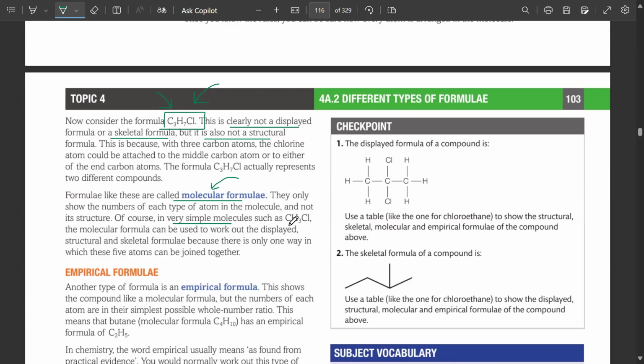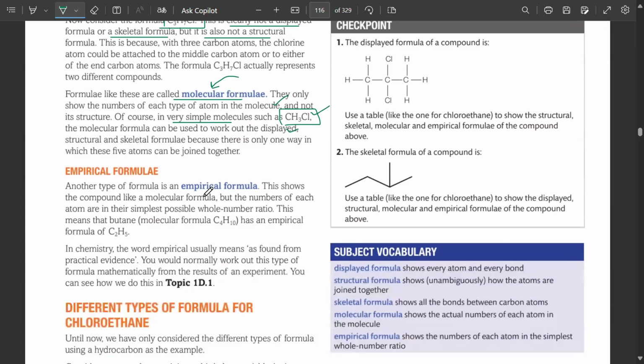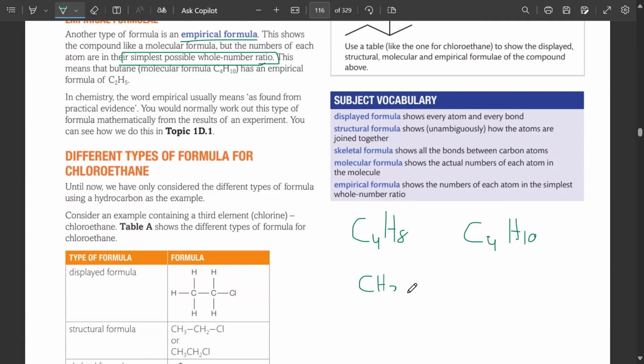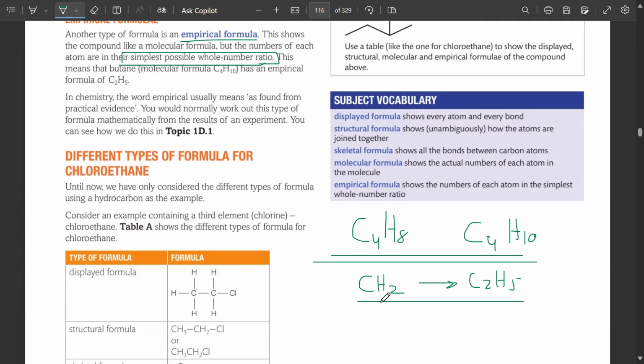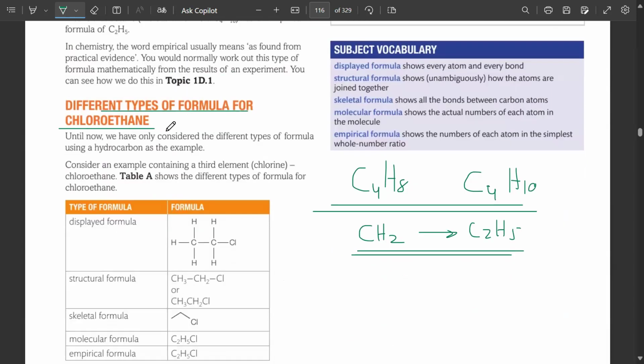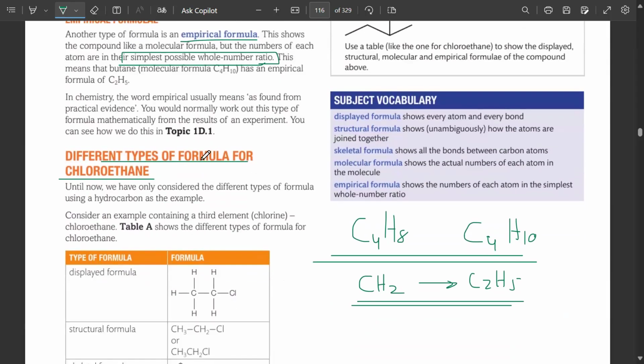So, of course, in very similar molecules such as CH3Cl, I can tell there's one carbon, three hydrogens, one chlorine. Empirical formula tells you the simplest whole number ratio. For example, if we talk about butene and butane, the first one would be CH2 and the second one would be C2H5. So these are the chemical or molecular formulas that tell you the actual number of atoms. And this is the empirical formula, the simplest whole number ratio.